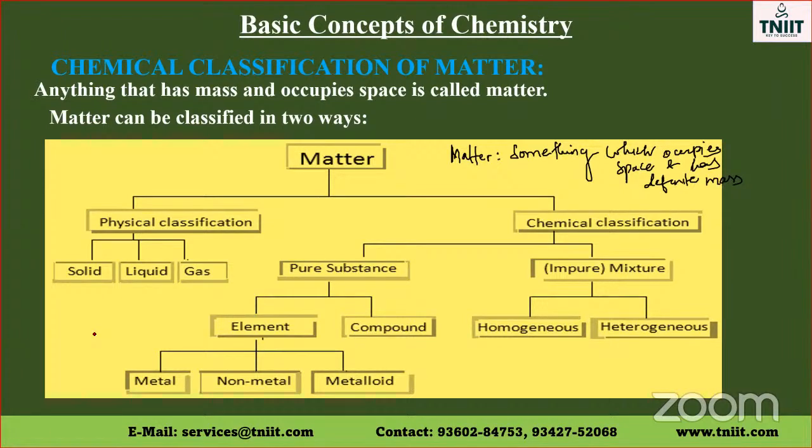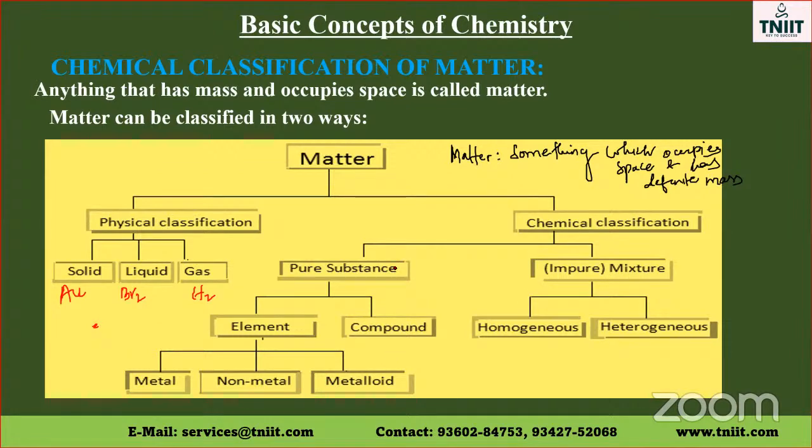So matter is something which occupies space and has definite mass is called as matter. Matter is further classified into two, physical as well as chemical classification. In terms of physical, it is further classified into three, solids, liquids, and gases. Now, for an example, gold is solid. Bromine is liquid. Hydrogen is a gas. Just an example. Now, in case of chemical classification, further they are classified into two, pure substance and impure mixture.